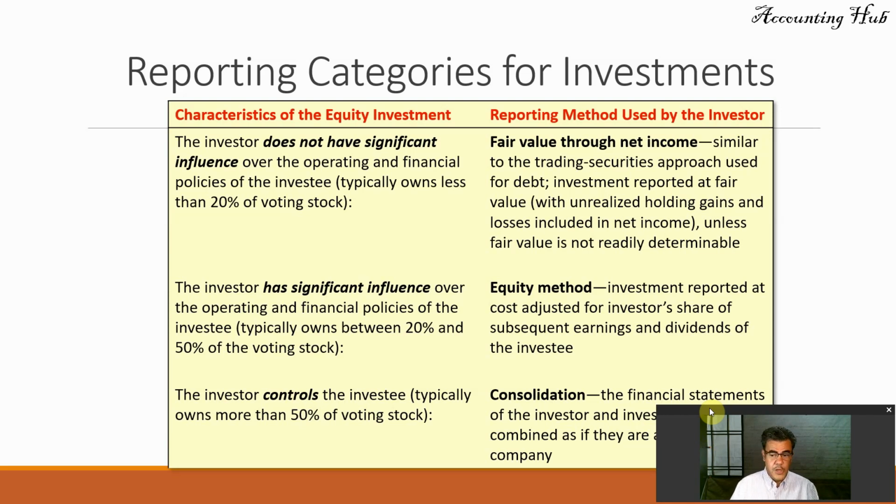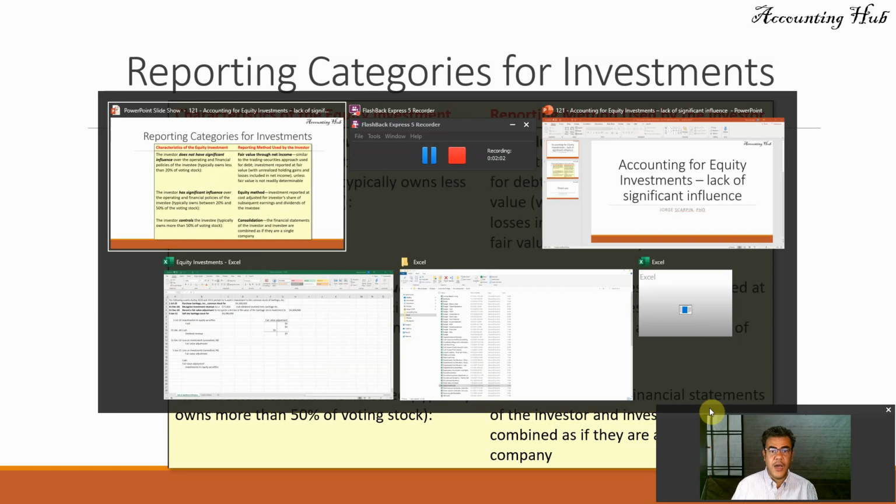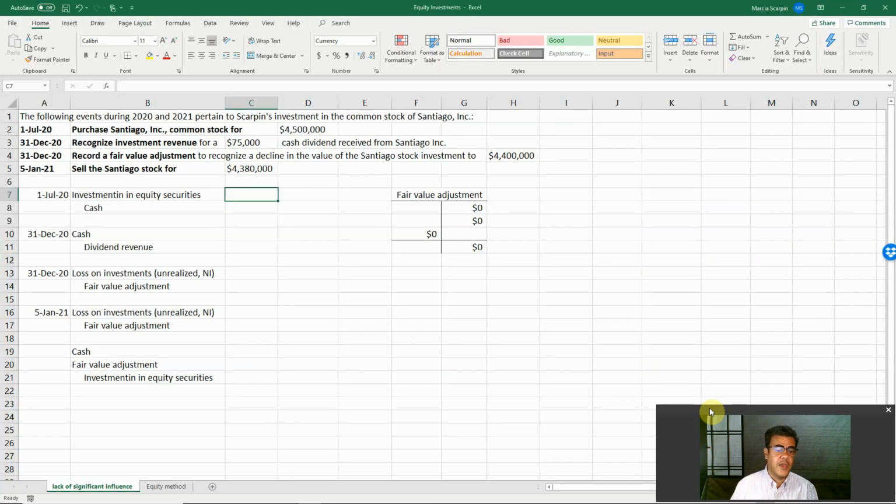Okay. So, how do we do that? Let's go to our Excel file. Here is our Excel file, and the Excel file is also in our video description because all our Excel files are free to download, so you can do it anytime you want. So what do we have here? The following events during 2020 and 2021 pertain to Scarpin's investment in the common stock of Santiago Inc. So Scarpin, my fake company, is my last name, and Santiago is the last name of my wife.